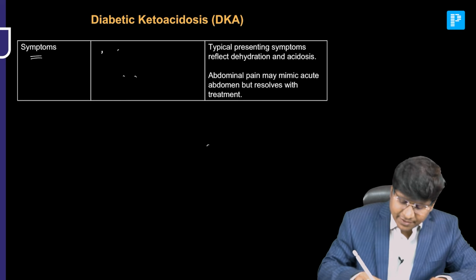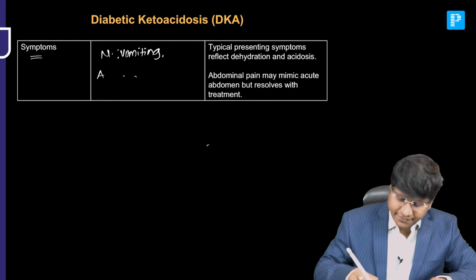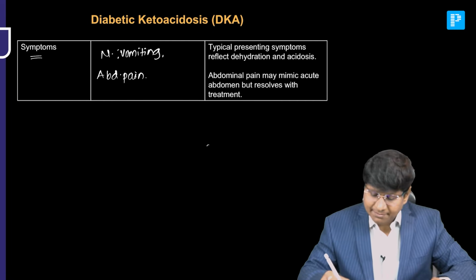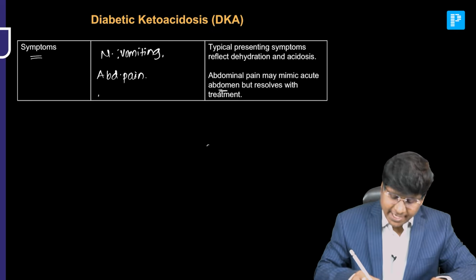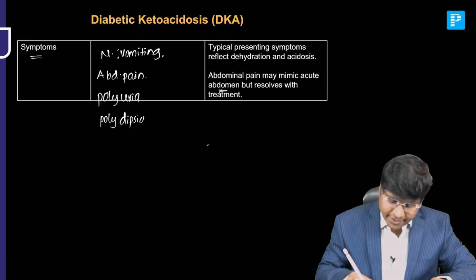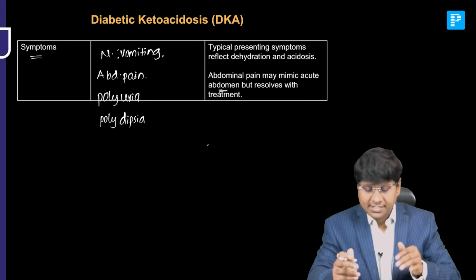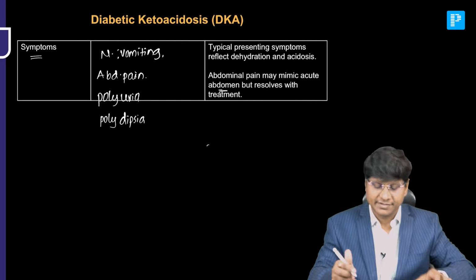The clinical features that you will have in these individuals will be nausea, followed by vomiting, and there will also be severe abdominal pain. This severe abdominal pain may mimic the acute abdomen, but it resolves with the treatment. Followed by that, there will be polyuria and polydipsia, a severe form of polyuria, because of the increase in glucose levels.